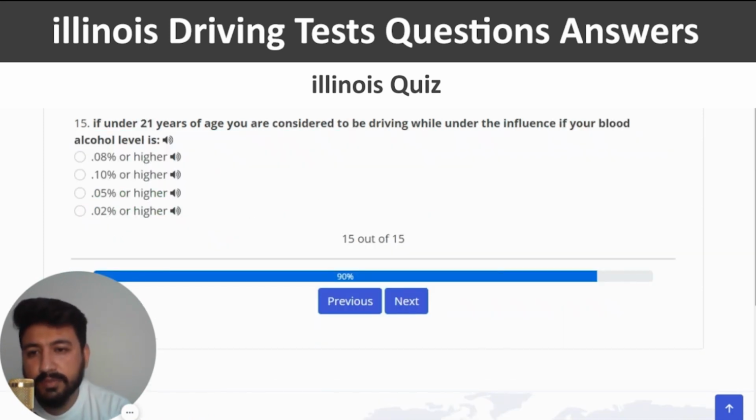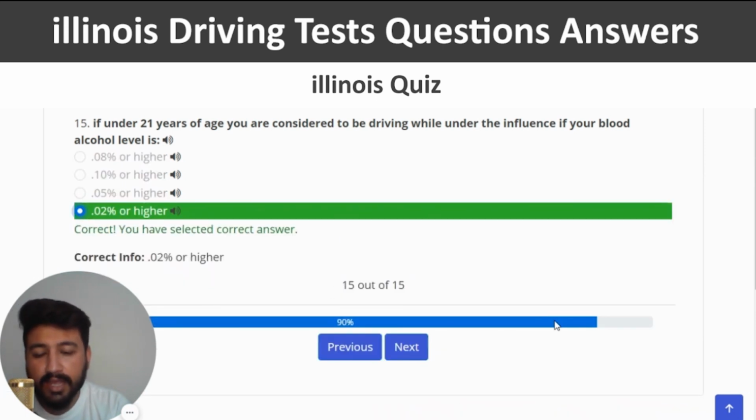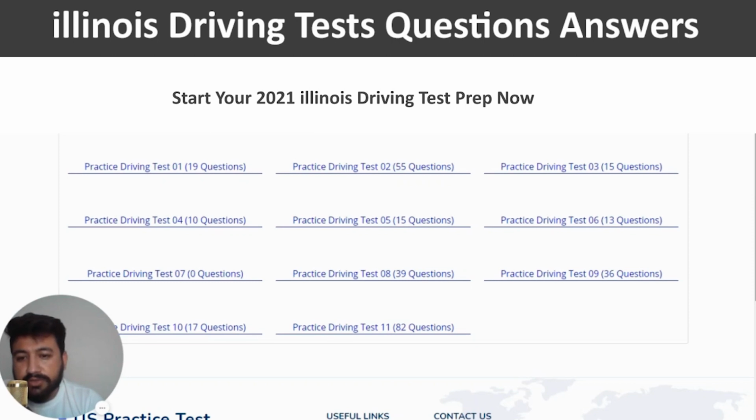The last question of quiz number 3 is, if under 21 years of age, you are considered to be driving while under the influence if your blood alcohol level is. The right answer of this question is 0.02% or higher. So let's click on the last option. Yeah, this is the correct one, and this is the end of quiz number 3. Congratulations on completing your first 3 quizzes, and now it's time to move to the fourth one. So I'm going to click on practice driving test number 4.